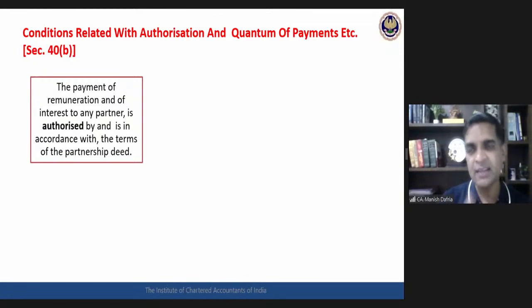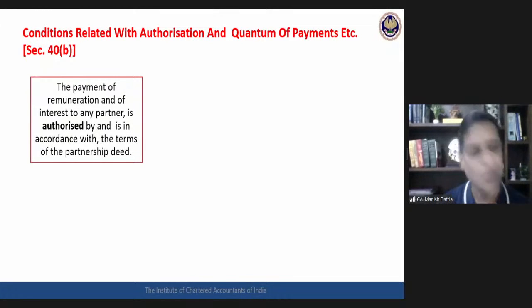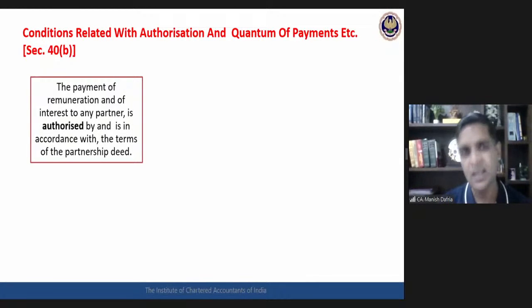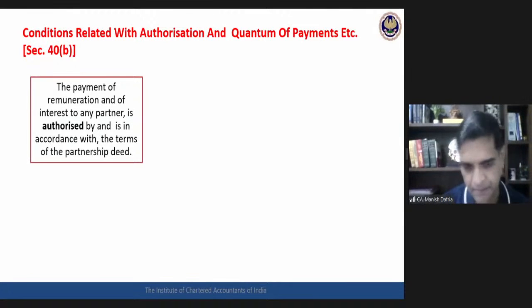The deed is saying that the salary can be paid at 25,000 rupees per month. So salary has to be 25,000 rupees per month only. If the deed is saying salary 25,000 rupees per month, and you are actually paying 40,000 per month, then the extra paid 15,000 shall not be considered for deduction. The payment should be authorized and then it should be in accordance with the terms of the partnership deed.